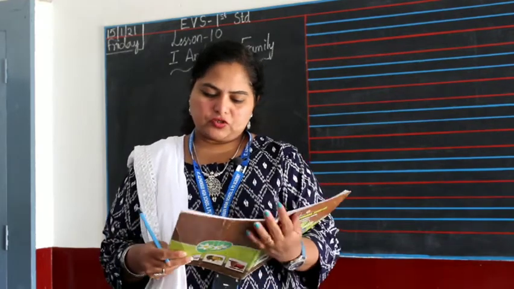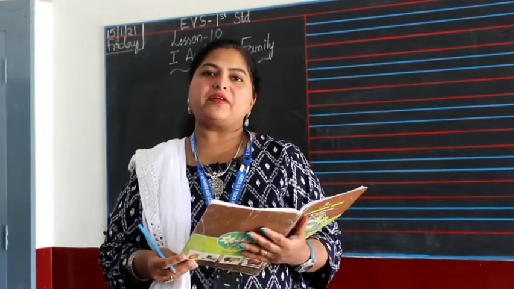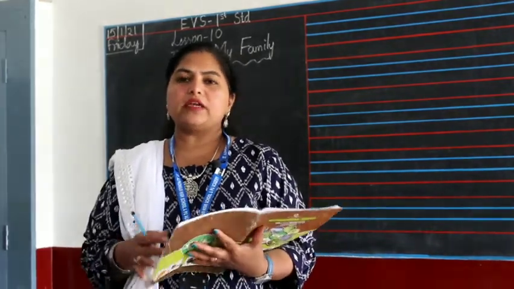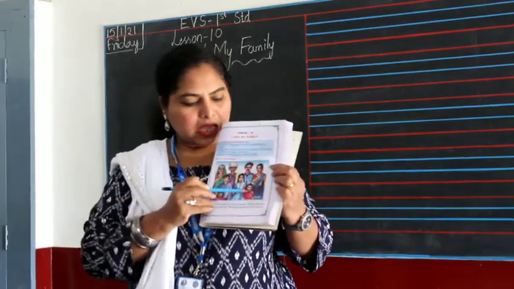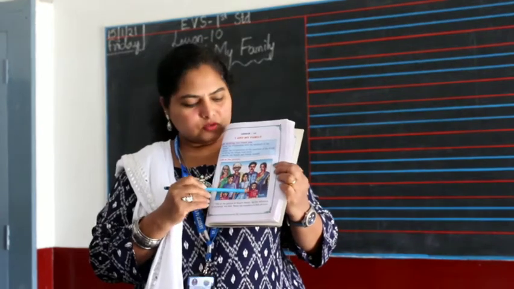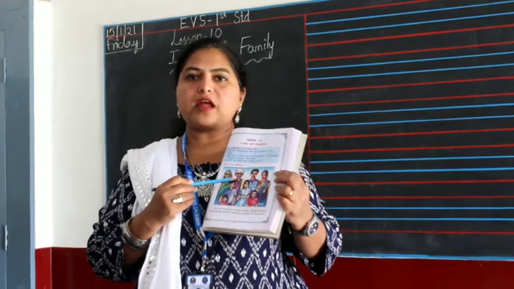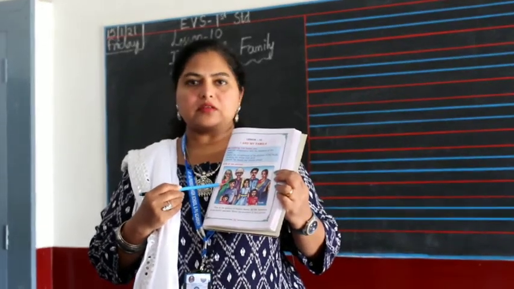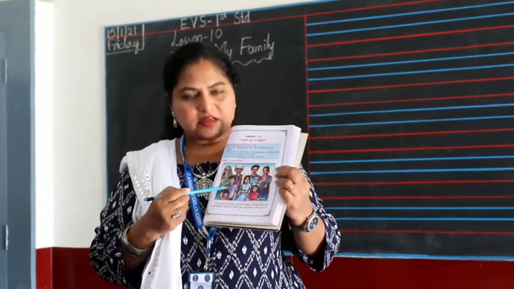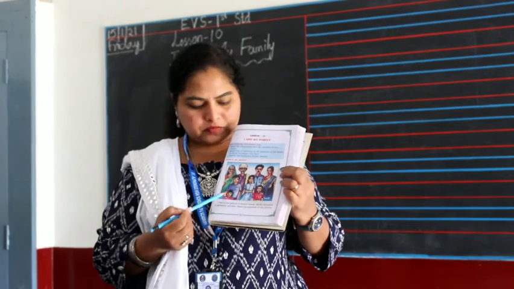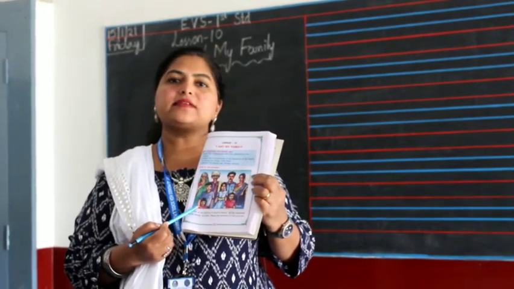So this is a picture of a joint family because Sunil is living with his parents and grandparents. So all are there in the picture. Let's identify them. This is Sunil and this is Sunil's father. This is Sunil's mother and this is Sunil's grandfather, grandmother. This could be Sunil's brother, Sunil's sister, the elder brother and elder sister. And there's one young girl in the picture, right? That is Sunil's younger sister.